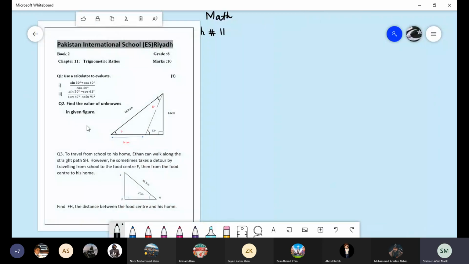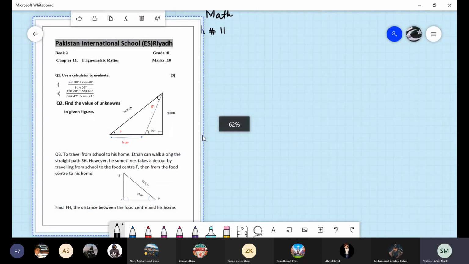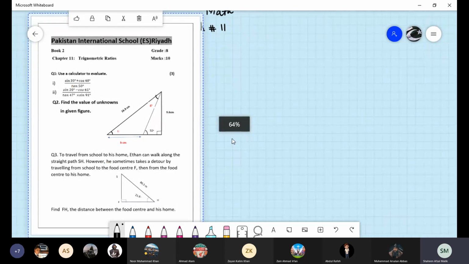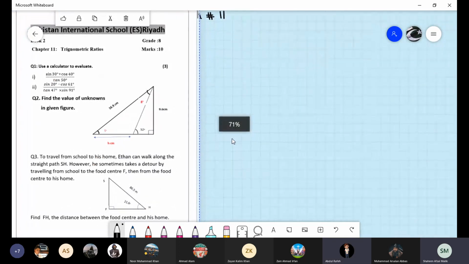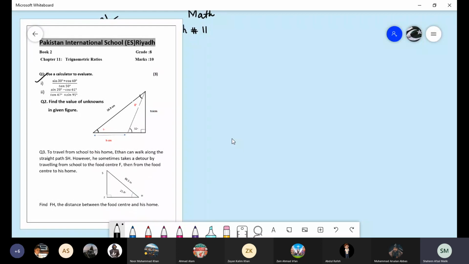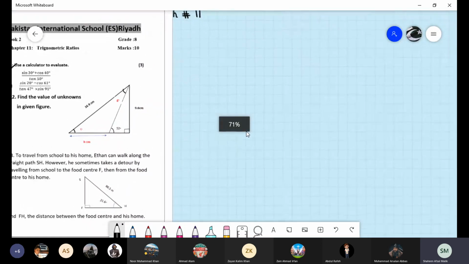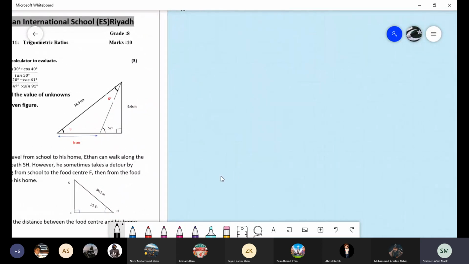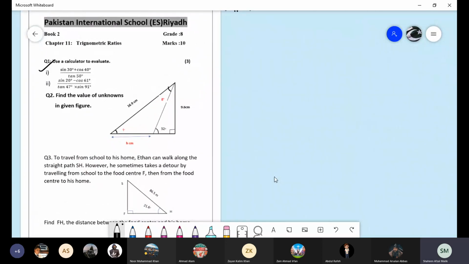Yes, boys. So today we have to discuss this test. What was the answer for the first question? Can you tell me? 1.07. If we discuss the answer of question number 1 first part, the answer was 1.06. I told you to write the answer up to 3 significant figures. So the answer of this question was 1.06.